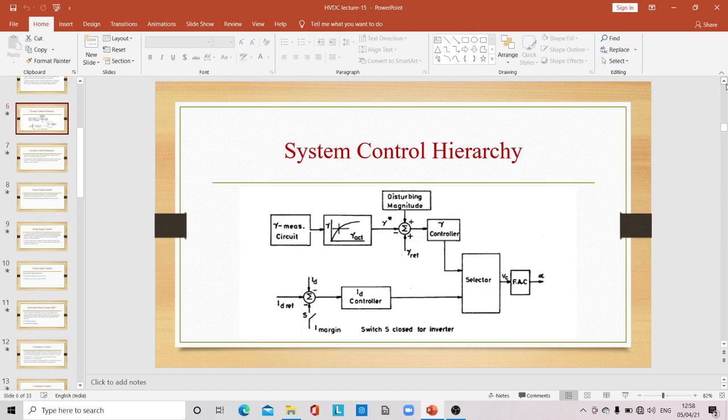Then we are going to see the power control, power and auxiliary controller, and the generic model of VDCOL. Then there are some higher level controllers like frequency and power frequency control, stabilization of AC ties, emergency control, reactive power control, subsynchronous damping control, and control of voltage source converter.